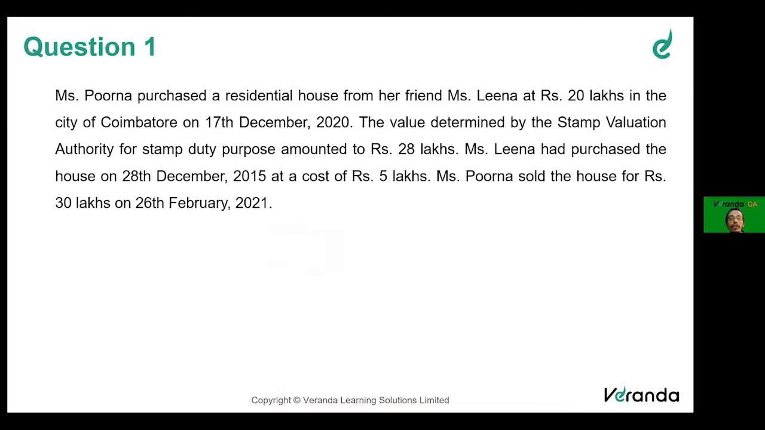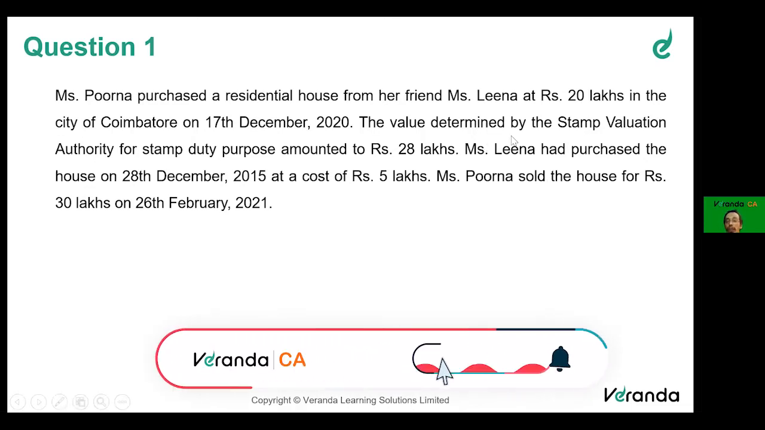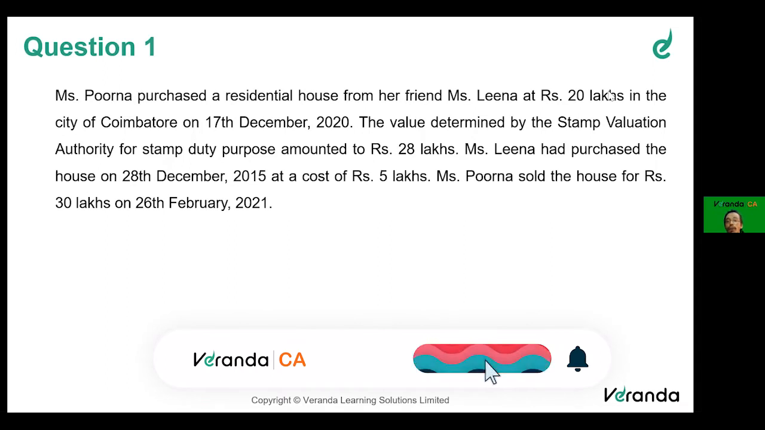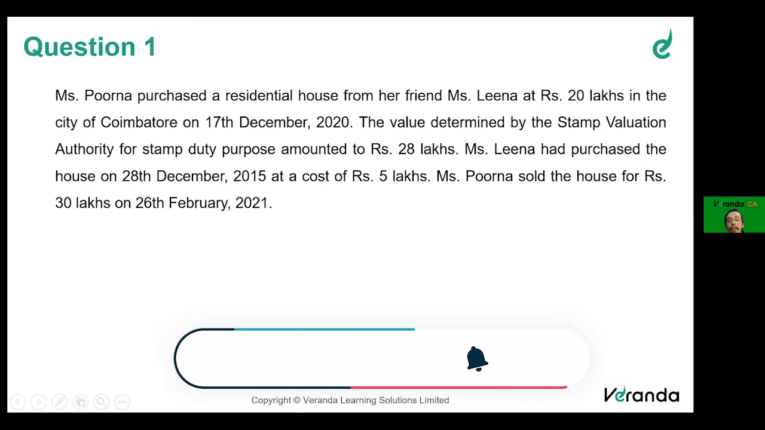So let's start with question number 1. It states, Miss Purna purchased a residential house from her friend, Miss Leena. That is, Purna is the person who has purchased. Leena is the person who has sold. Therefore, for Leena, ideally, we have capital gains. So the person who has sold will have a capital gains.